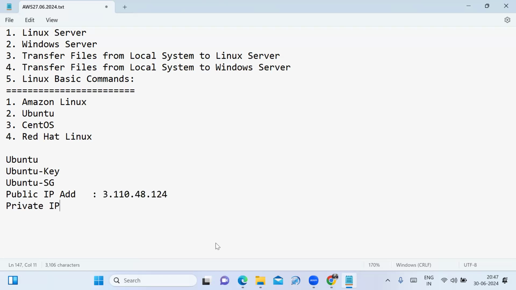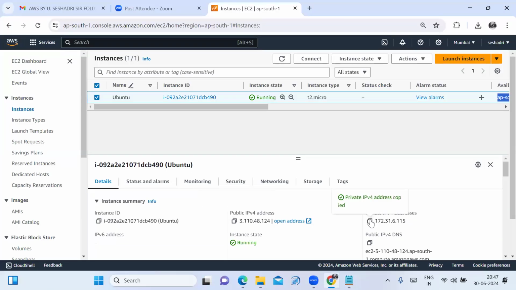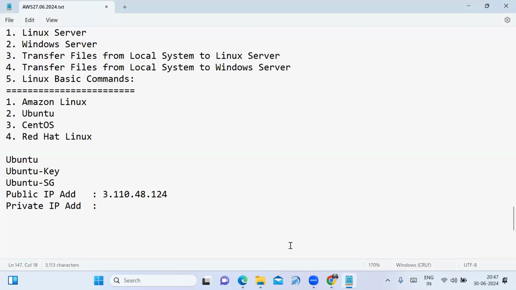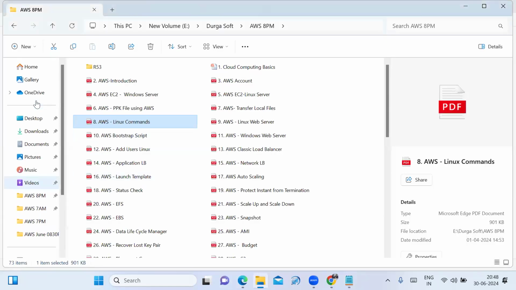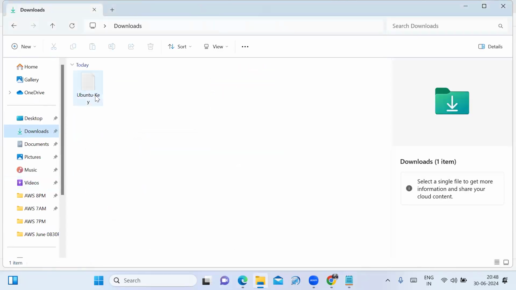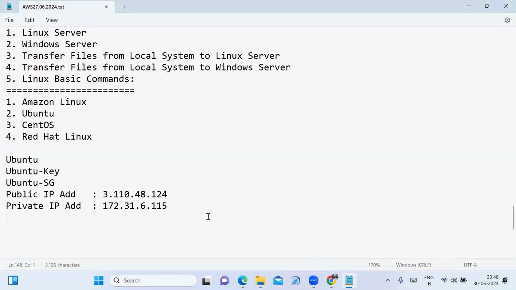Similarly, I have to note down the private IP address. I copy the private IP address of the Ubuntu server. I'll paste it here in the notepad. See, friends, while launching the Ubuntu server, what is the key pair type I am selecting? Ubuntu key, PEM file format I am selecting. To connect it, I am selecting the key pair type as PEM file format.